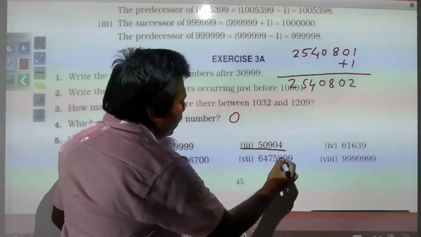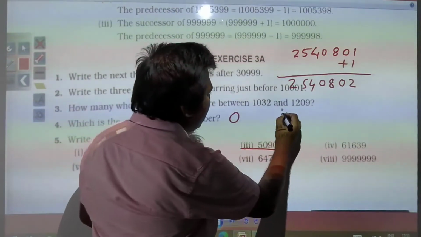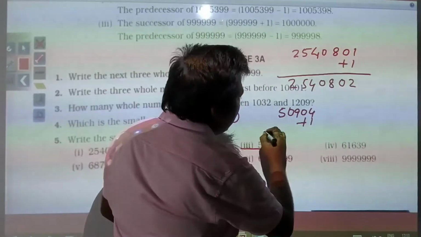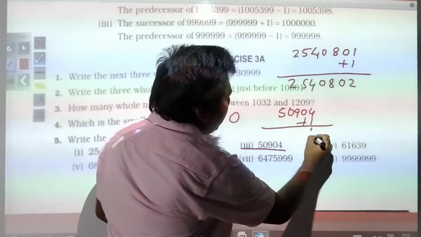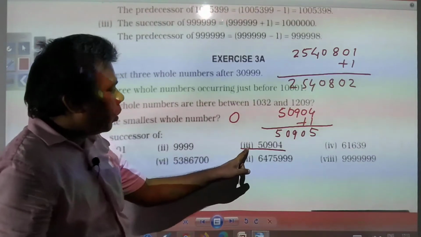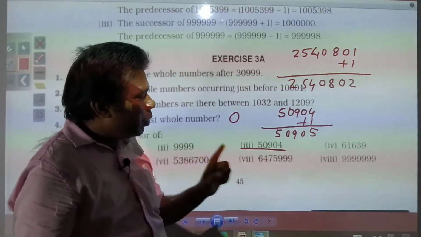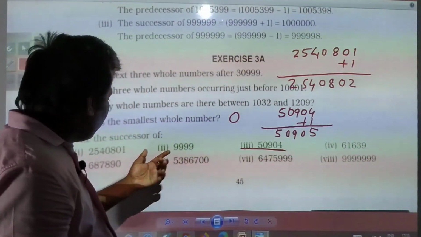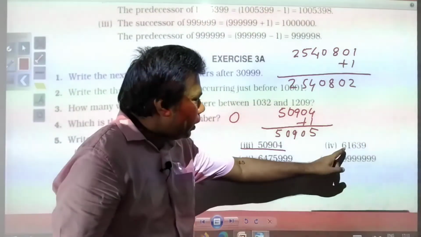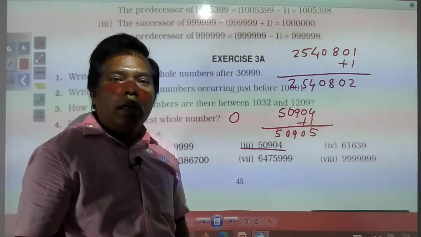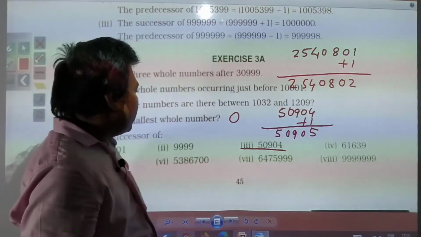In the same way, other questions are to be solved. Here you see, the successor of 50904: you add 1 and you get 50905. So the successor of 50904 will be 50905. This will be your answer. In each and every question you need to add 1, and whatever sum you get will be the successor of the given number.